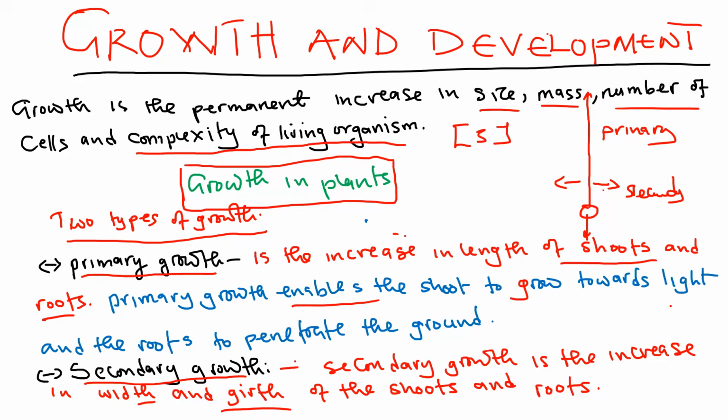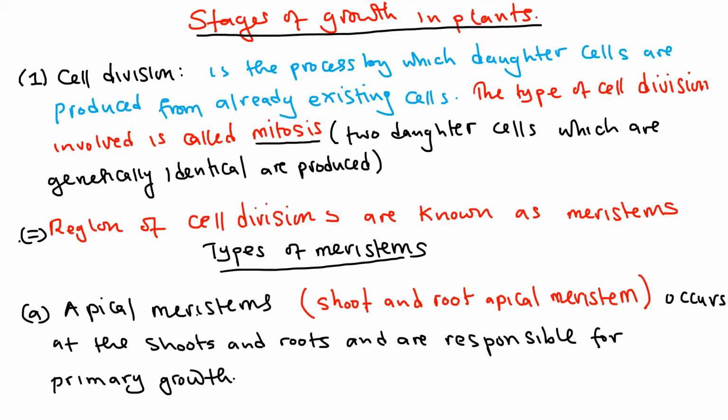Otherwise, we can proceed. So now, let us look at the stages of growth. We are saying there are 2 types of growth in plants. We have primary and secondary. Now, what are the stages of growth in plants? Okay, so there are 3 stages of growth in plants, and under each of these, make sure that you pay particular attention. So what are the stages of growth?